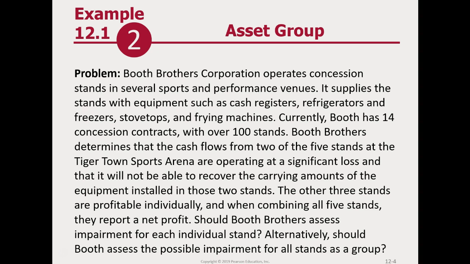Well, Booth Brothers determines that the cash flows from 2 of the 5 stands on one contract, the Tiger Town Sports Arena contract, are operating at a loss. So 2 of the 5 are operating at a loss. 3 of the 5 concession stands are actually profitable when you look at them individually. So the question then becomes, should we look at each of the 5 individually, or should we group the 5 together?